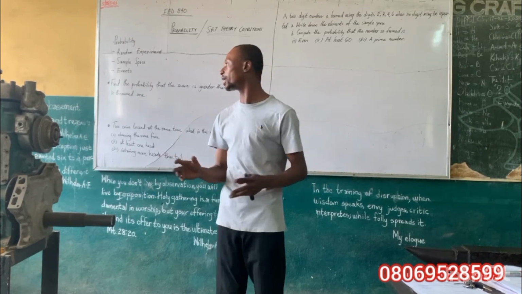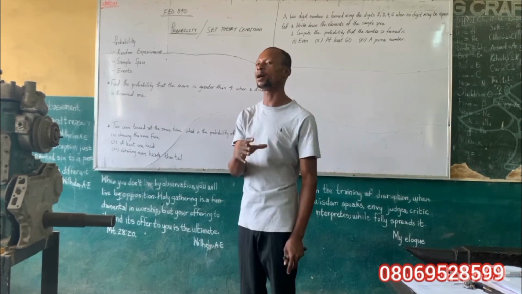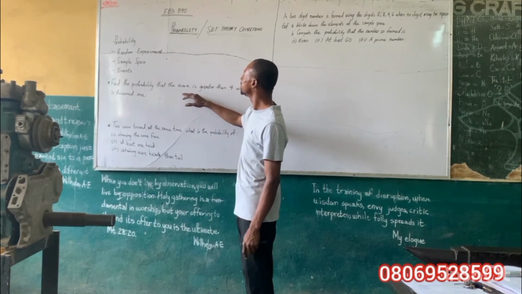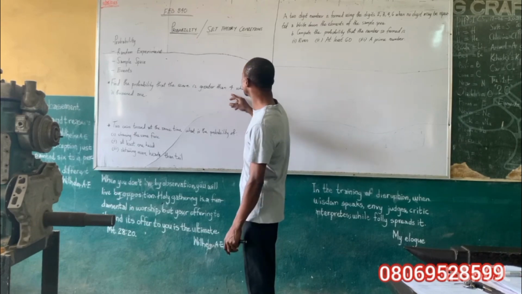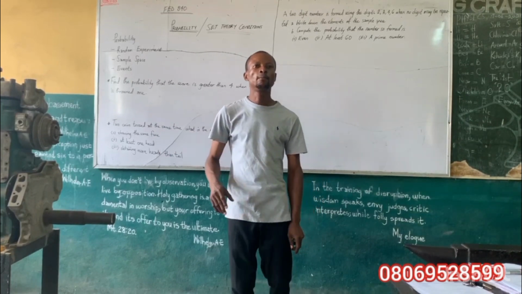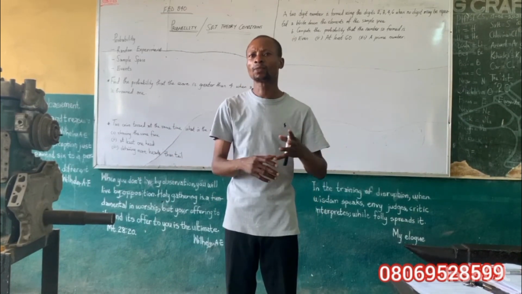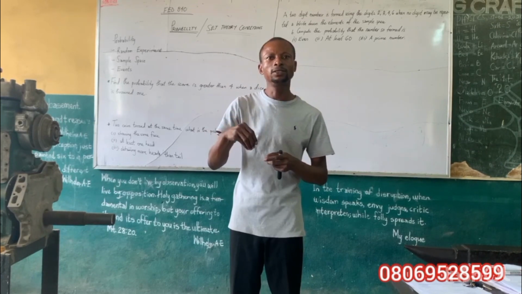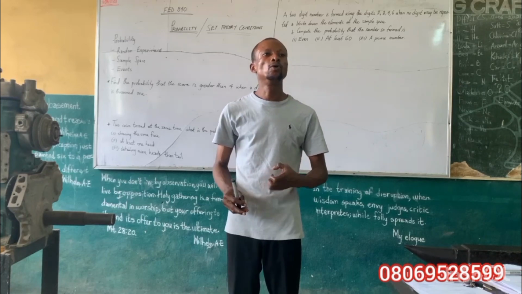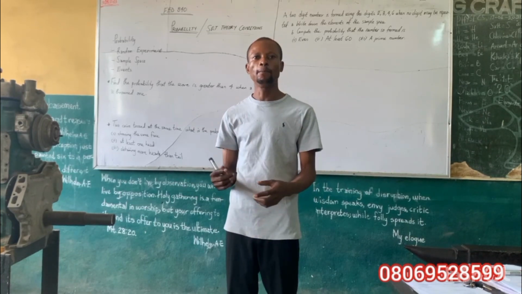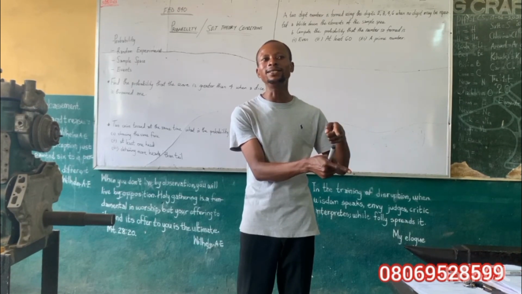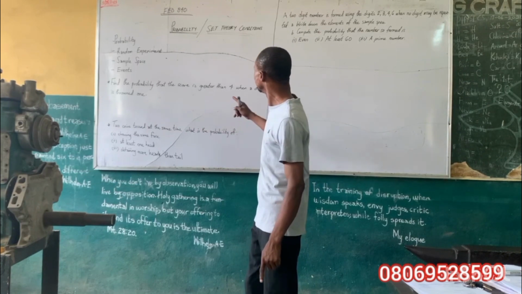Having understood this, we can now go into the question proper. Like I wrote on the board: find the probability that the score is greater than 4 when a die is thrown once. In terms of experiment, we can use a die, a coin, or a pack of cards, but strictly working with our material, it is mostly dice and coin. So I'll be working with this question.